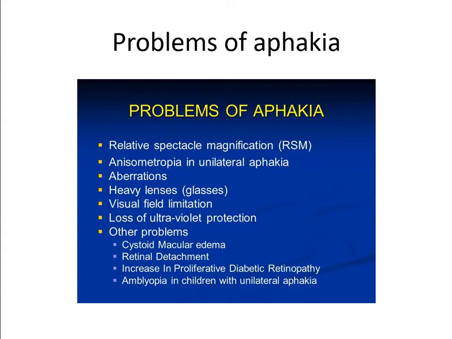Whenever there is a difference in refractive power of the two eyes, there will be a difference in the size of the image because of the magnification problem. In an aphakic eye, if I am seeing an object, I will be seeing it 33 times more magnified, whereas the normal eye will see it at normal size. So the patient's brain cannot fuse these two dissimilar images. The patient will see one object as two, and that type of diplopia is known as anisometropic diplopia.